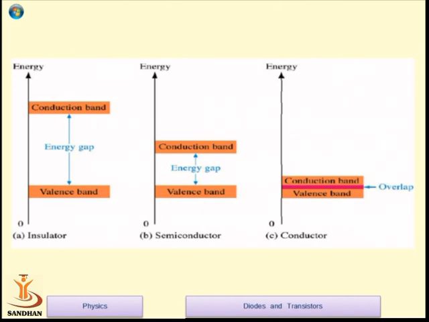If the energy gap between valence band and conduction band is more than 0 and less than 3.1 or 3.2, or sometimes 3.3, it is considered a semiconductor. And in the case of metal, the energy gap is almost 0. There is an overlapping of conduction band and valence band in the case of metals, or conductors.